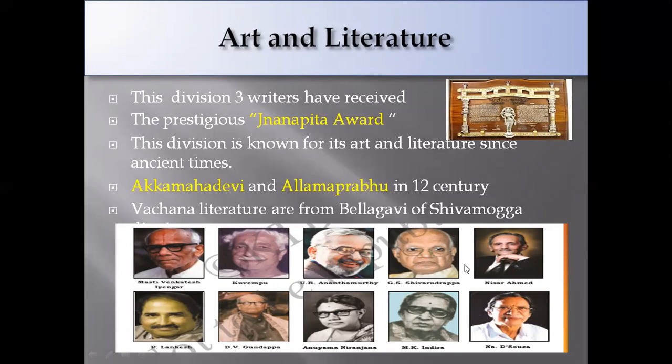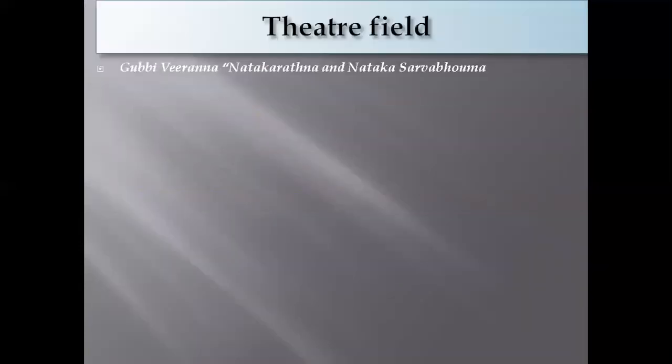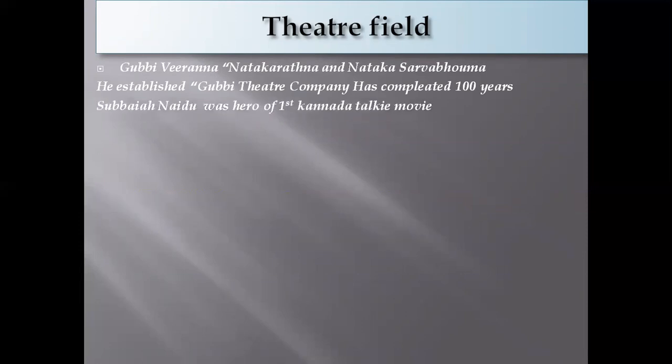And also G.S. Shivarudrappa, Nisar Ahmad, P. Lankesh, D.V. Gundappa, Anupama Niranjana, M.K. Indira, and N.A. D'Souza. These are the famous art and literature figures. Next, the theatre field. Gubbi Veerana, Natakaratna, it started from the theatre field. Who is the first person? That is Gubbi Veerana. He got the awards also, Natakaratna and Nataka Sarvabhauma.